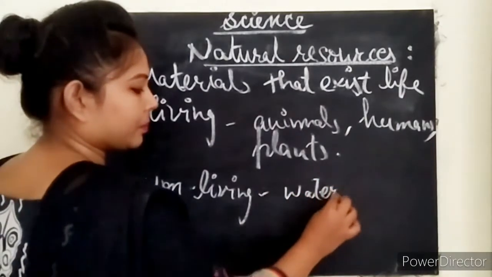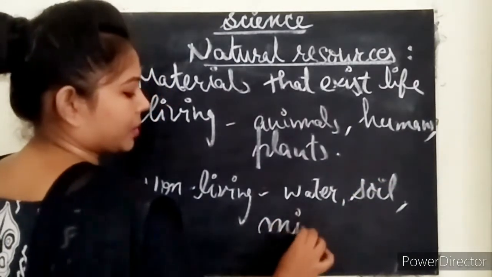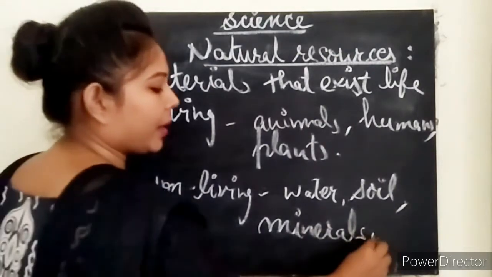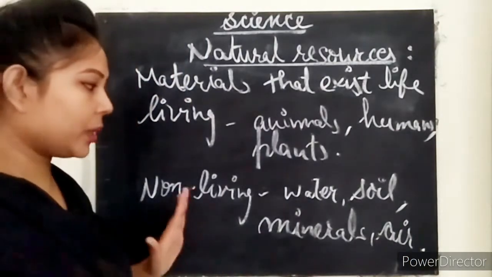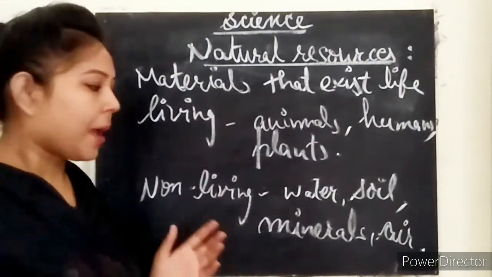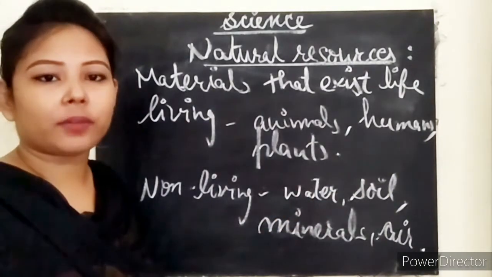Water, soil, minerals, even air. Clear? So these are the non-living resources, but all these are essential to us for surviving on the earth.